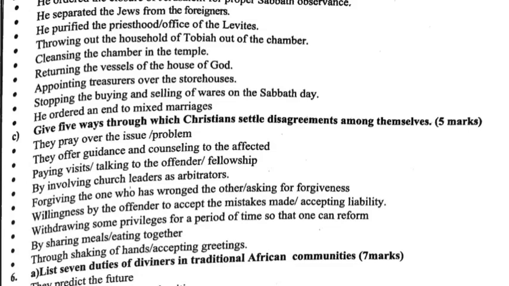Question 5c. Give 5 ways through which Christians settle disagreements among themselves. They pray over the issue, they offer guidance and counseling to the affected, talking to the offender, invoking church leaders as arbitrators, forgiving the one who has wronged the other, willingness by the offender to accept their mistakes, withdrawing some privileges for a period of time, and sharing meals and shaking hands.